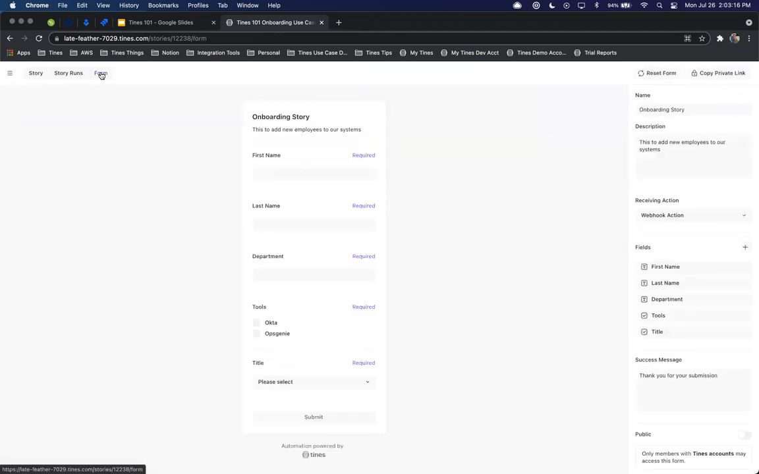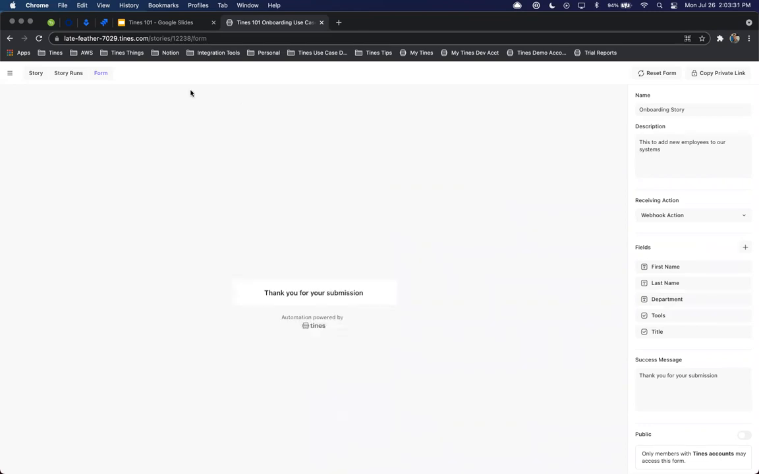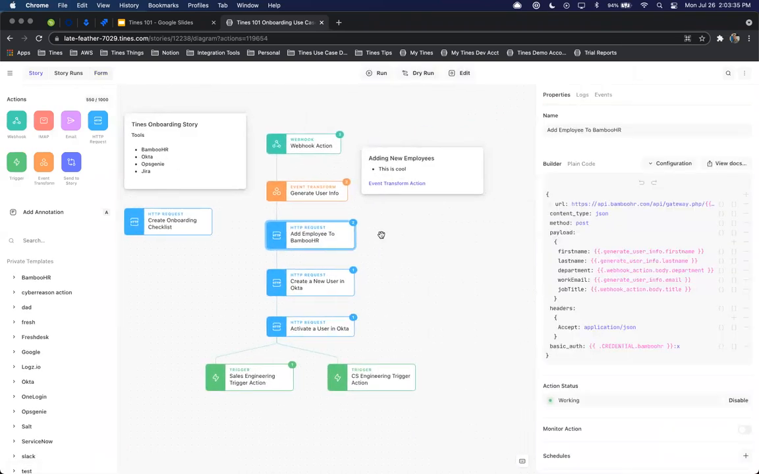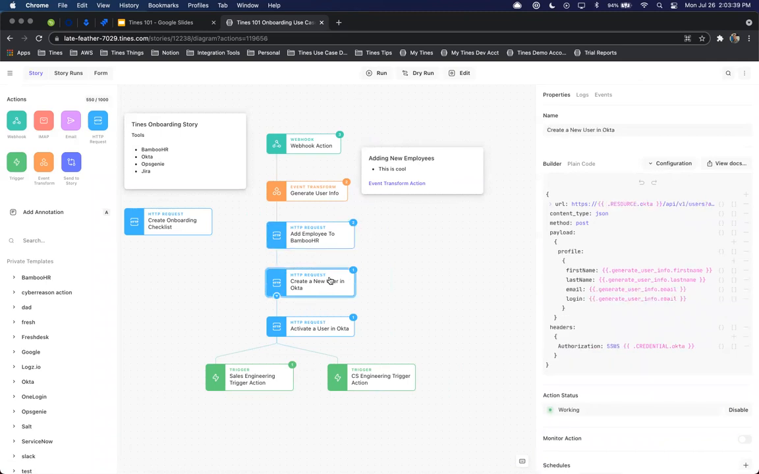So we can go back to our form. And this time I'll just do first name test, last name Davis. Our department is going to be sales, tools, and then our title. So we'll go ahead and click submit here. And I'm changing that just because I don't want, again, that red dot to pop up when I'm adding that user to Bamboo. We've already added our user successfully into Okta.